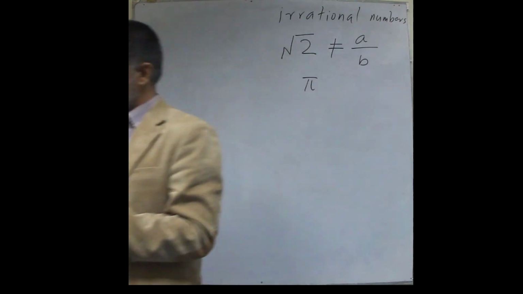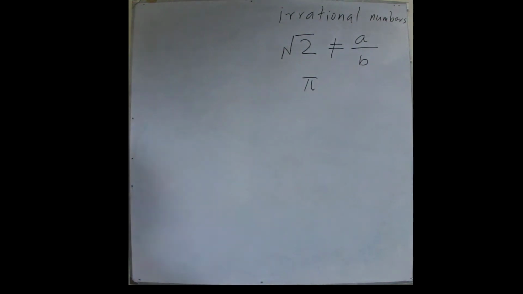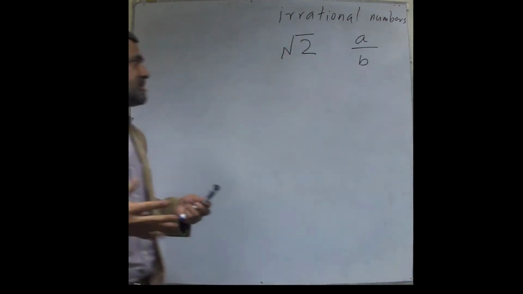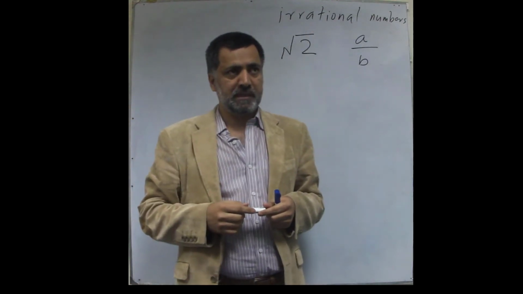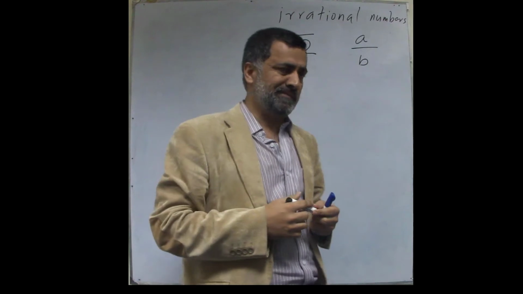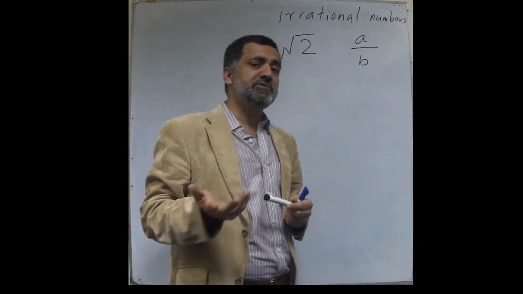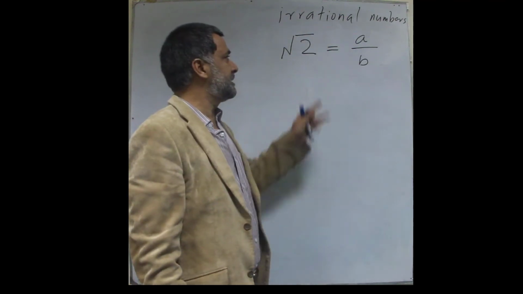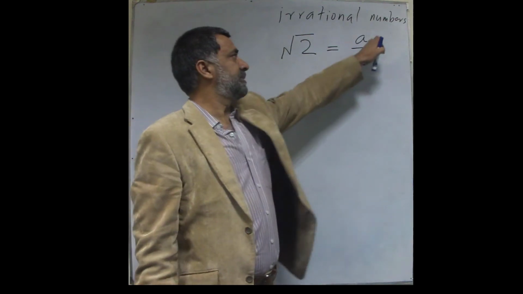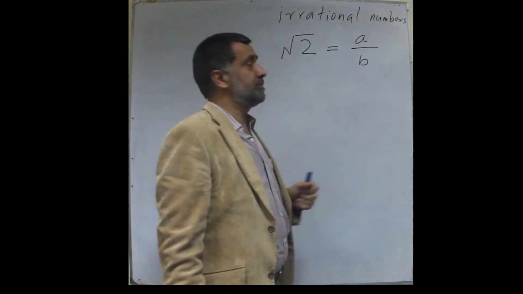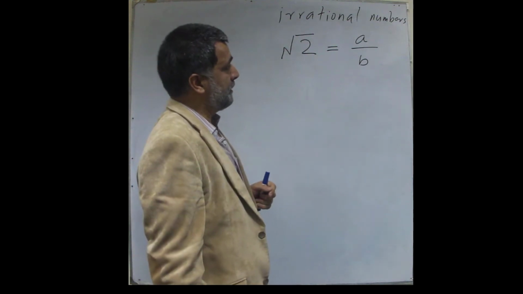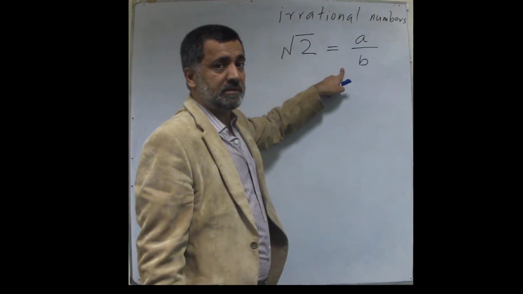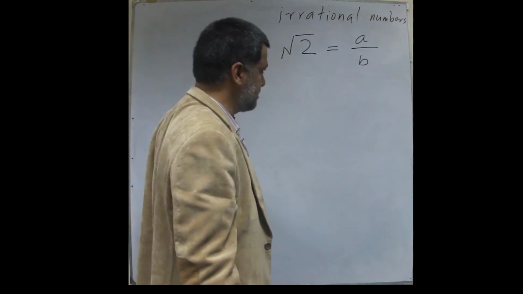So, let's first start with the square root of 2. Now this proof is different from what you most probably have seen in the books. This is a bit lengthy, but it's very illuminating. So let's say it is possible for me to write the square root of 2 as a ratio of 2 integers. And remember, we are talking about non-zero integers. I'll explain why that's important.